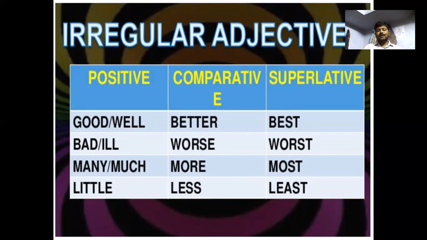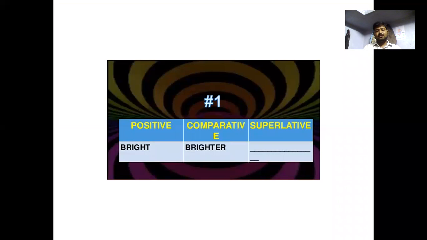Little, less, least: for the positive degree we use little, for the comparative degree less, and for the superlative degree least.